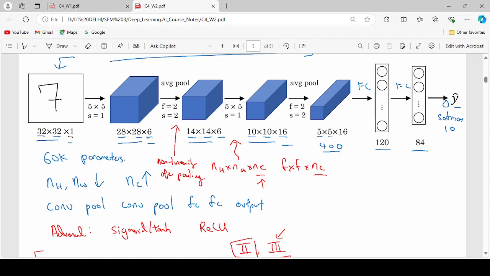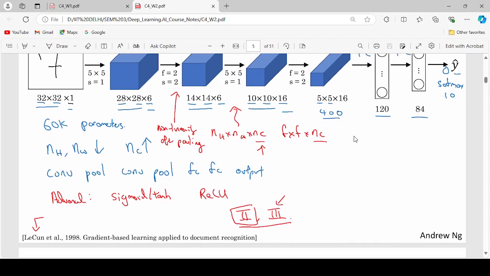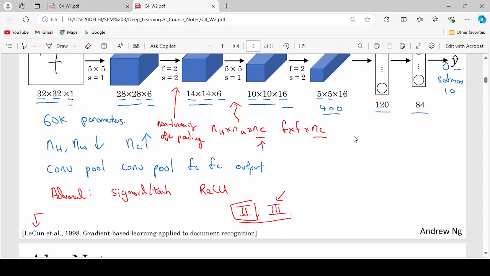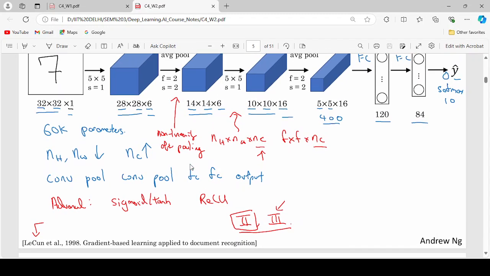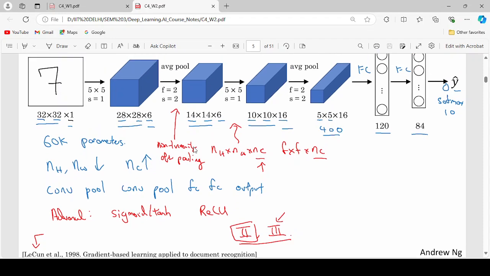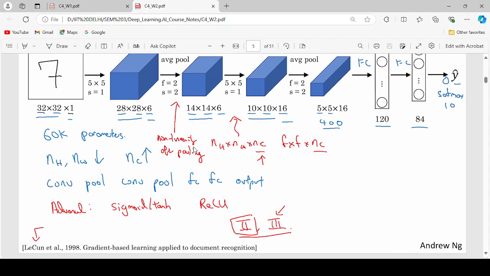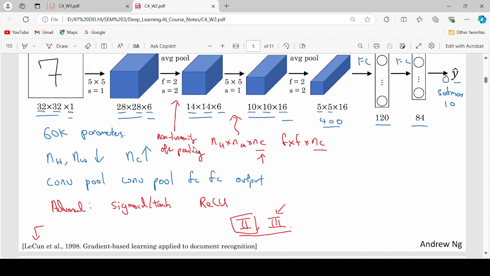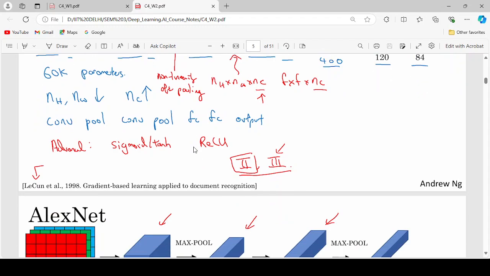Like you can see, in the first layer we took 6 filters, then 6 filters, then 16 filters, then 16 filters. So we decrease the size of the image and increase the number of filters. Why? Because we want to learn the maximum amount of features. That is why we are increasing the filters, so that we get very good results.